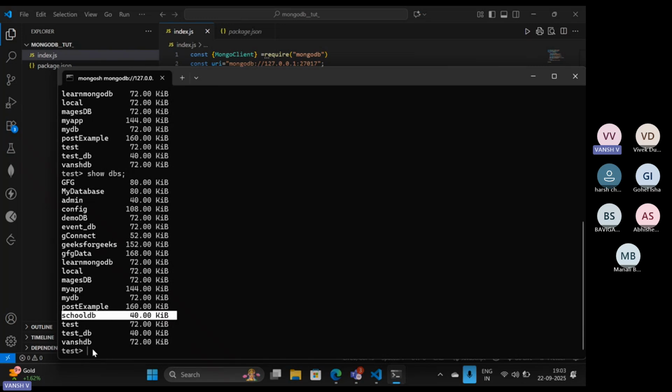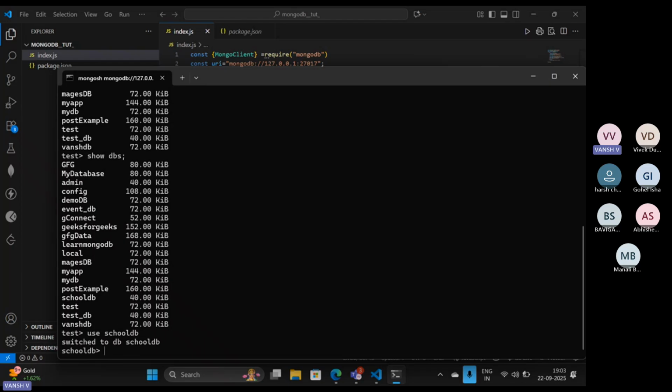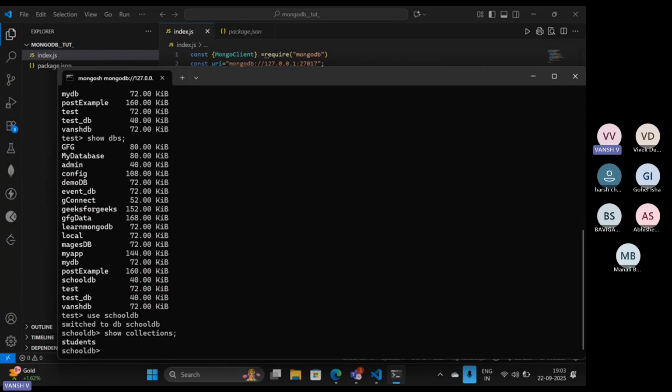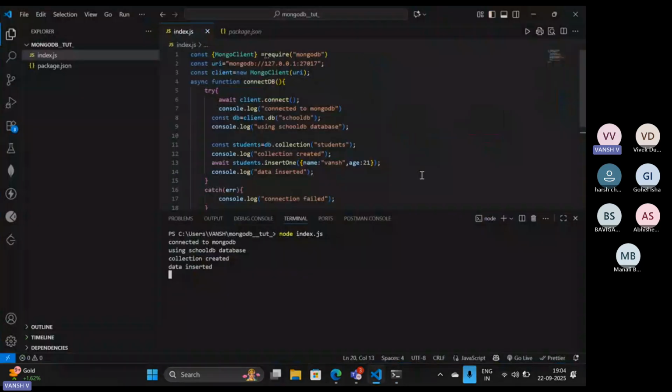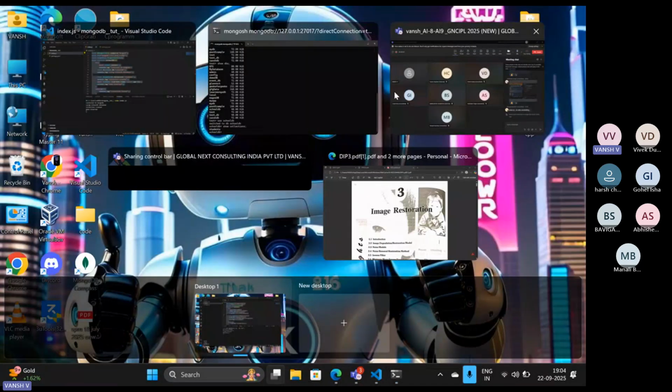Okay, so what we are going to do, we will use schoolDB. Then I will check the collection name, because we have created a collection called students. So show collections. One minute, let me share this code with you. Now it is working fine.